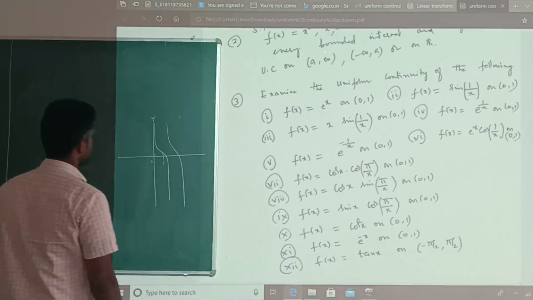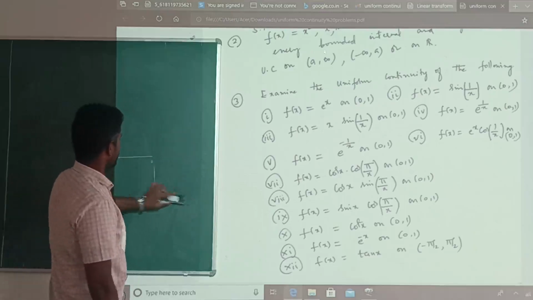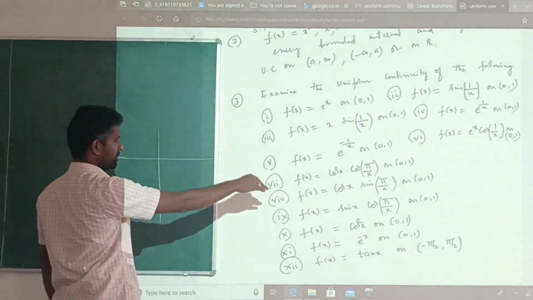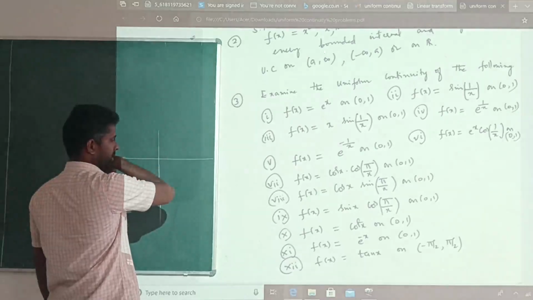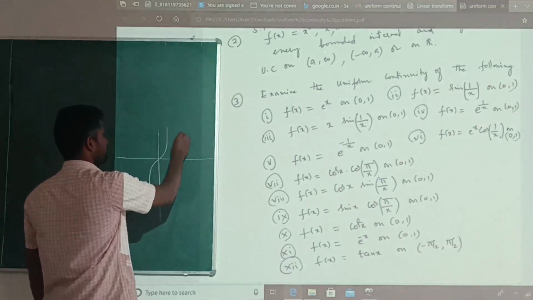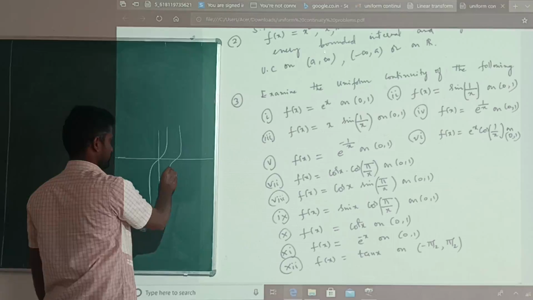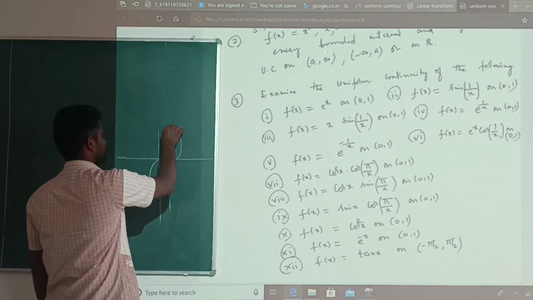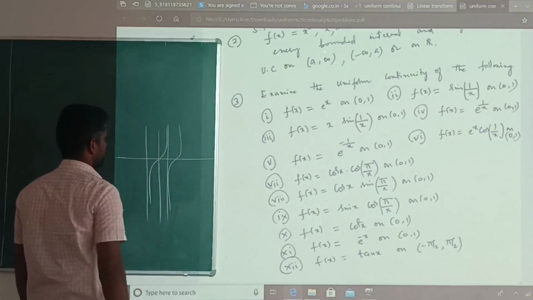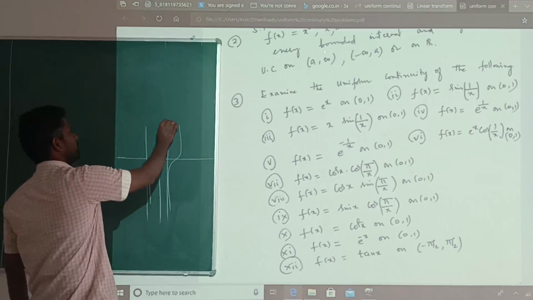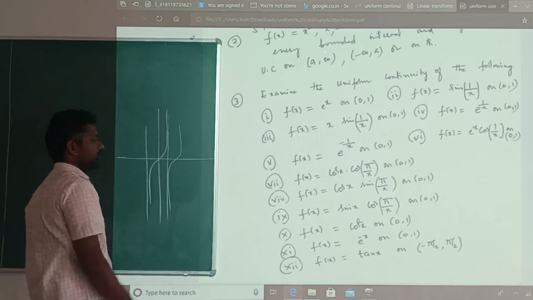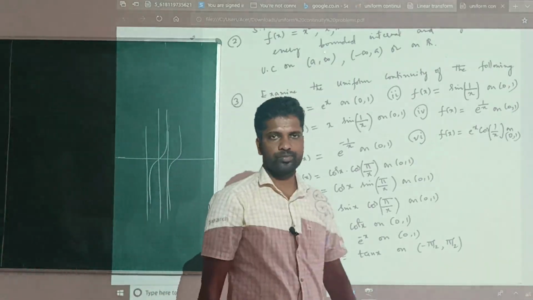12th one, f of x is equal to tan x, which you can analyze similarly using the cot x way. Tan x looks like this, right? So at pi by 2, that looks like an asymptote, meaning the graph becomes parallel to the y-axis, so the function is not uniformly continuous.